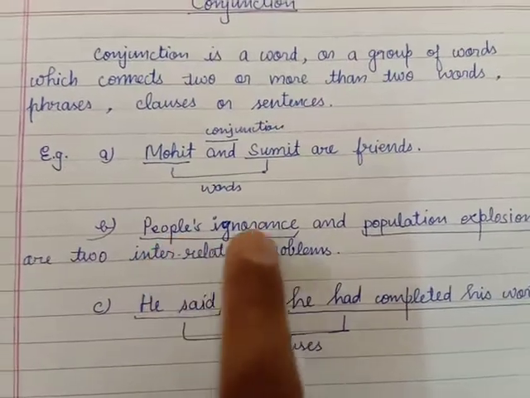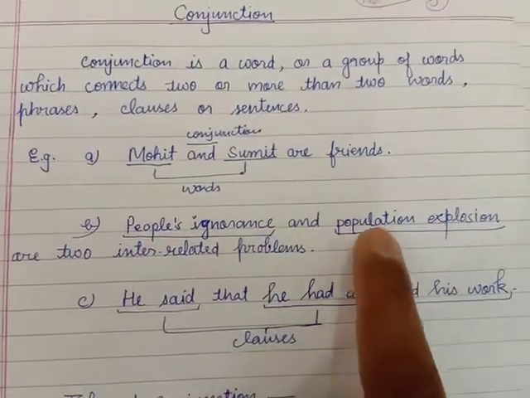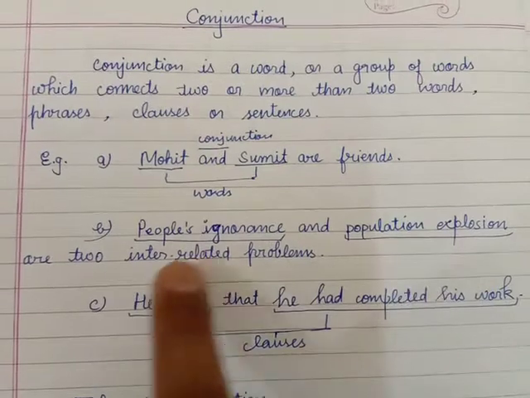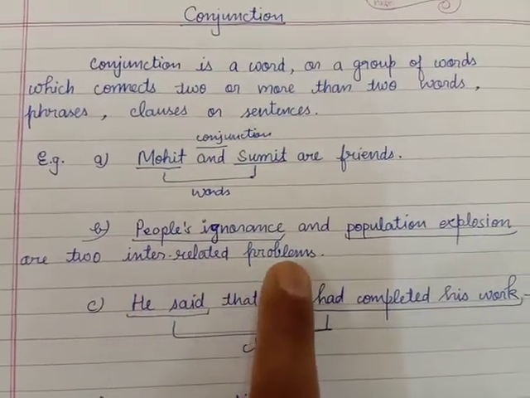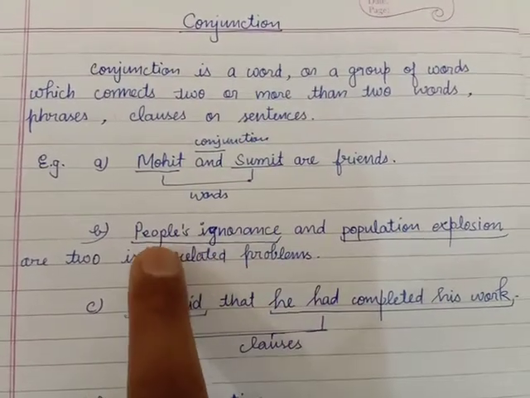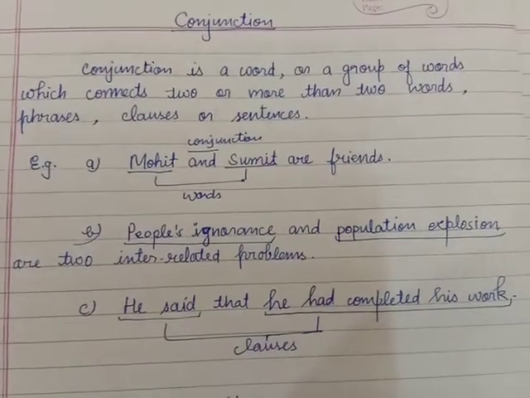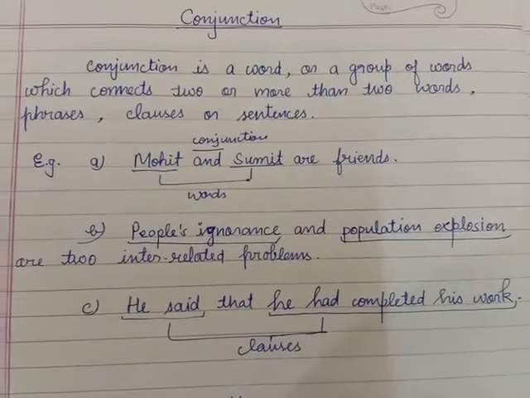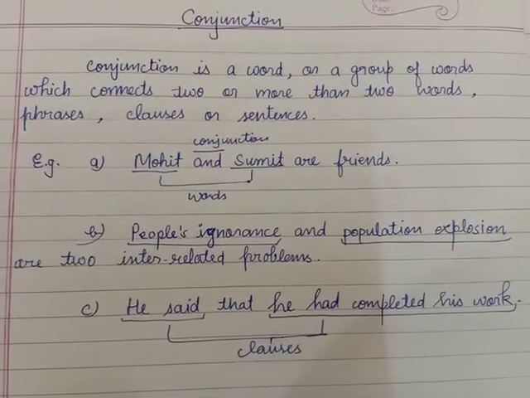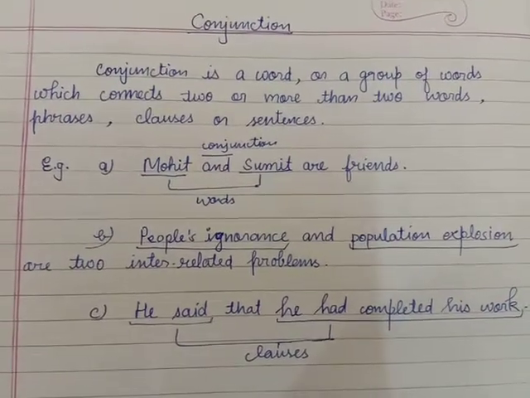Next, people's ignorance and population explosion are two interrelated problems. So here are two phrases. Phrases are groups of words which don't have any kind of verb.